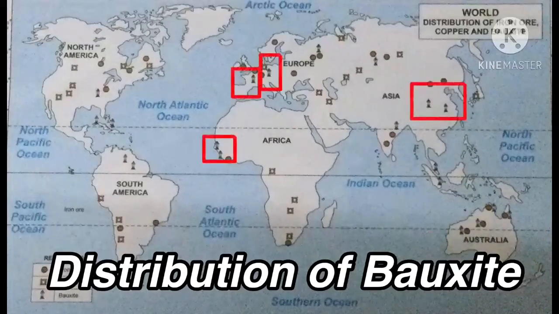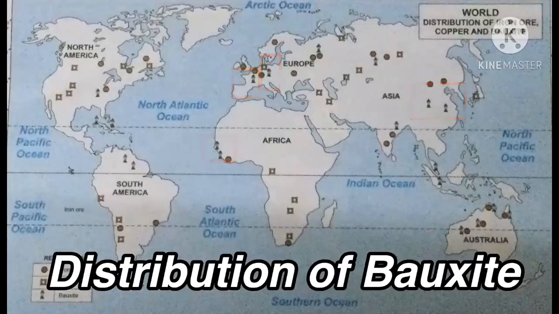Got it? Now we are going to mark the distribution of bauxite in Asia, Europe and Africa. First we are going to mark the places in the Asian continent. Okay, so see the reference. You can find out the symbol. You come to Asia, you can mark one place in India, and another you can mark in China. So easily you can mark this bauxite.